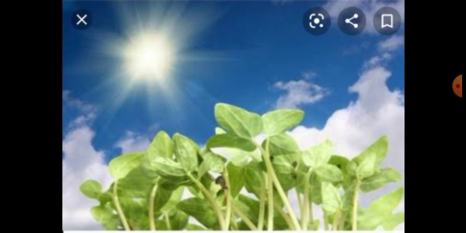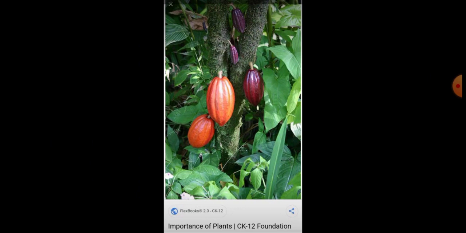Then the third important natural resource is plants. Plants are our primary source of oxygen, because from plants we are getting oxygen. So plants are one of the important primary sources for human beings, and we also use plants for food. Many different kinds of plants and trees we use for our day-to-day food items.